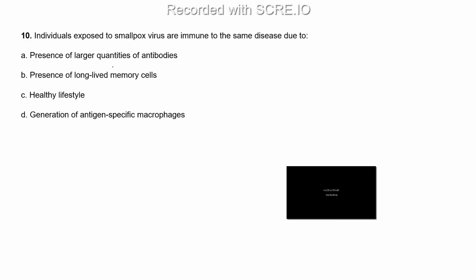And the last question for you guys is, individuals exposed to smallpox viruses are immune to the same disease due to: option A is presence of large quantity of antibody. Option B is presence of long-lived memory cells. Option C is healthy lifestyle. And option D is generation of antigen-specific macrophages.